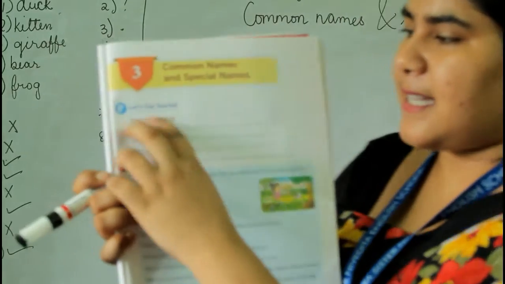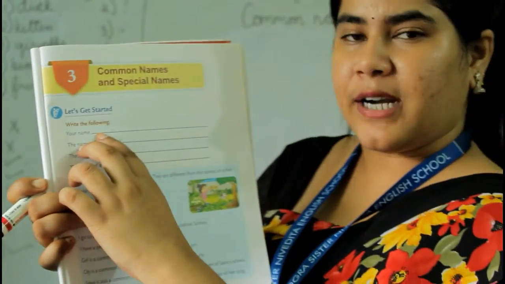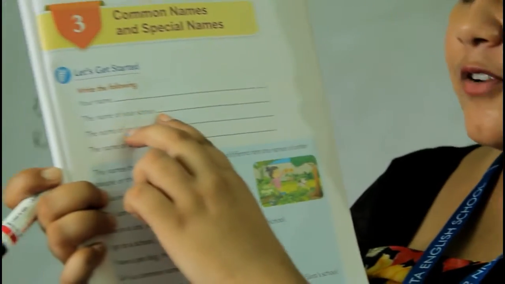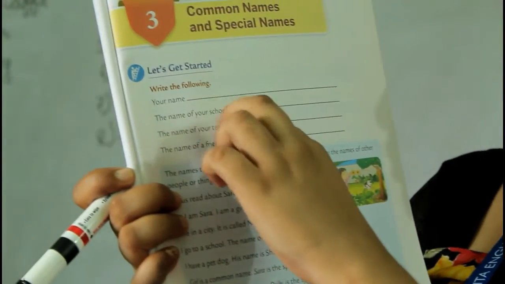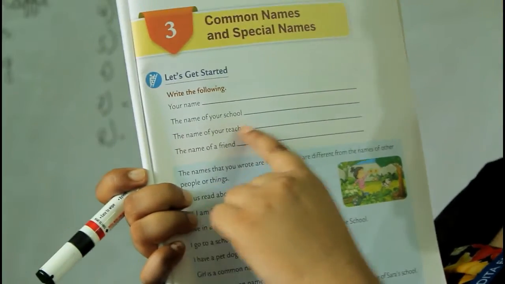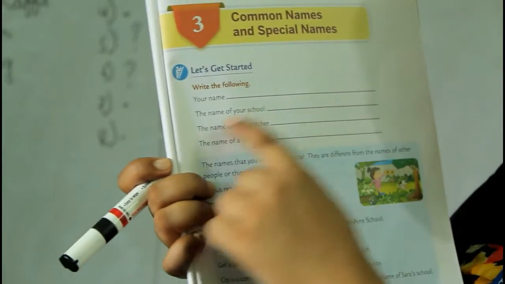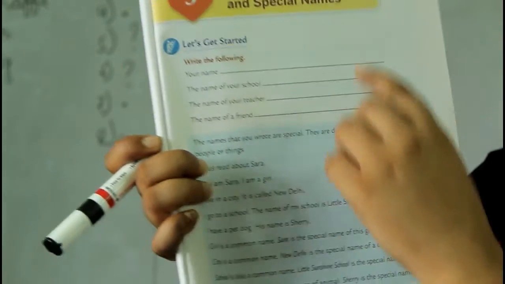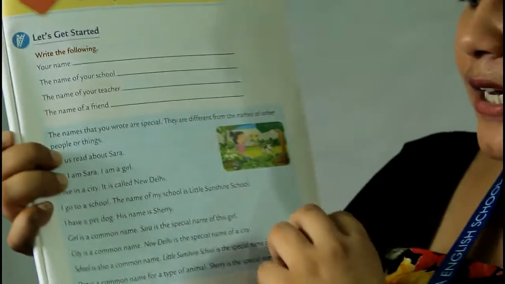Let's get started. Write the following. Your name, your school's name. Sister Nivedita School is the name. This is a special name, the name of your school. Sorry, your name, you have to write your own name. The name of your school, you have to write the name of your school. The name of your teacher. Then the name of a friend. So these are all special names.